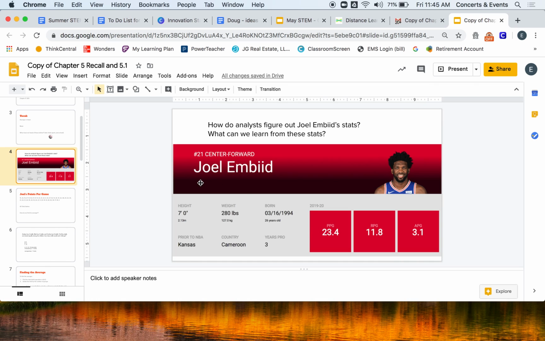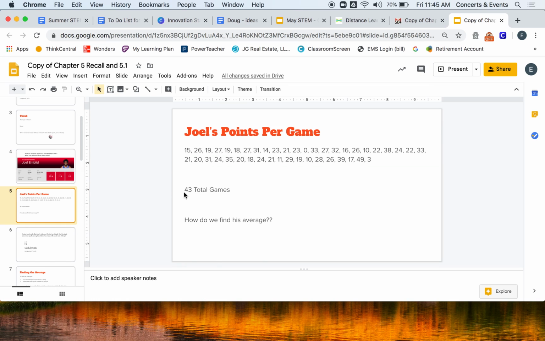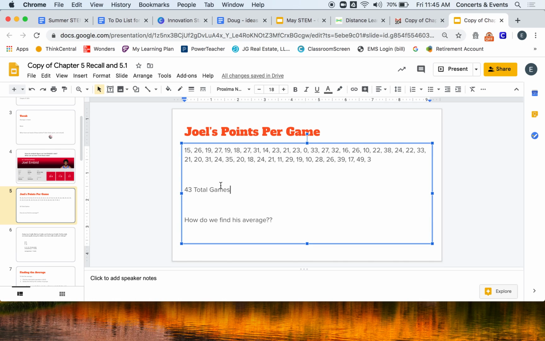The reason we look at statistics and we look at averages is it can tell you around how you are performing. So again, if he is scoring around 23 points per game as his average, we can see how he does on a night. We can say like, all right, game 2, he did about how we expect. Game 4, he did about what we expect him to do. If he's near that 23 points per game, then he had a normal night for Joel Embiid. He did a really great job. He scored points. He did awesome.